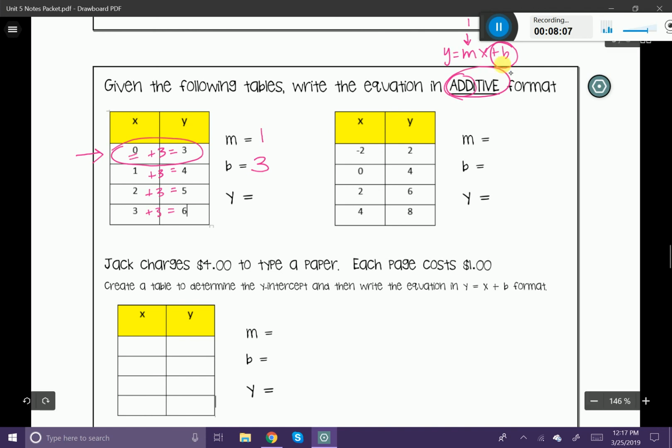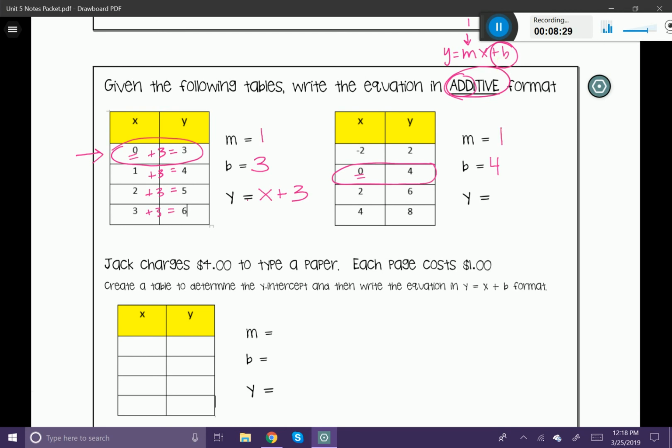All right, here we go. y is equal to x plus 3. And we're done. Next one. Can you locate the y-intercept? You might have said, oh, it's right here because 0 is in the x position. Therefore, our y-intercept is 4. We also know that our slope is going to be 1.